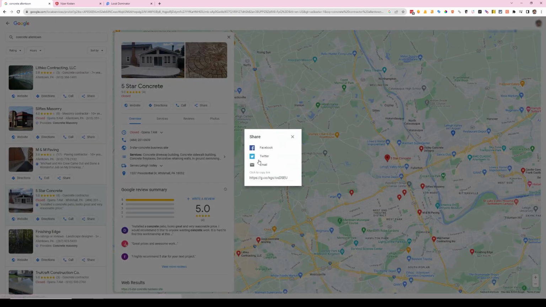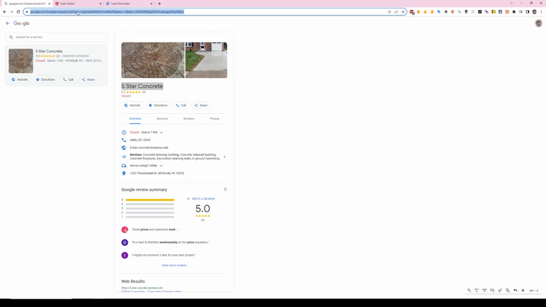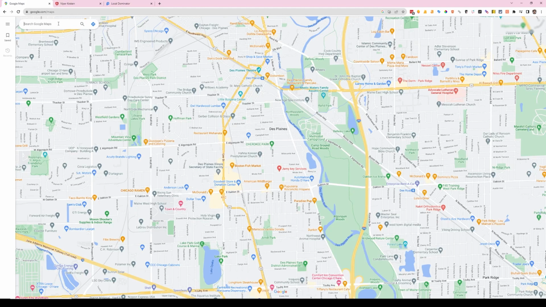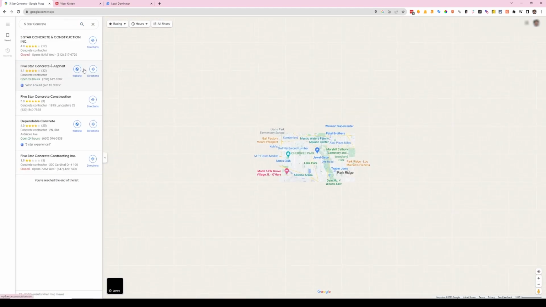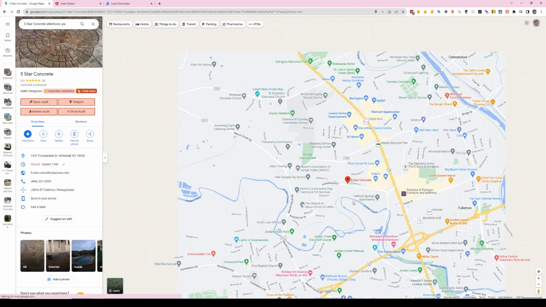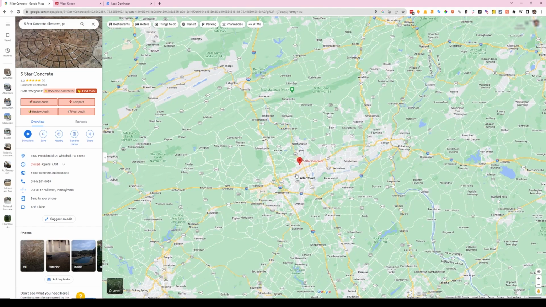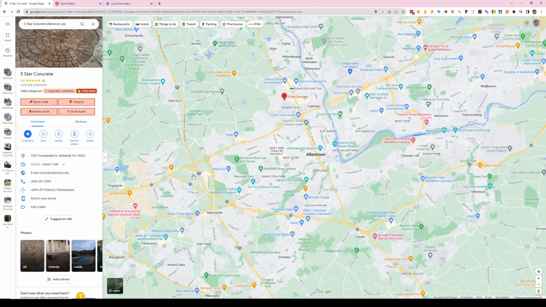Let's see. Let's switch to the maps view. I really hate the Google view of this, and then my plugins don't work. 5-star concrete. Allentown, PA. There we go. All right. 5-star concrete. So that's a little bit outside the city. They've got 4 reviews, not a lot of reviews, but they do have 5 stars.